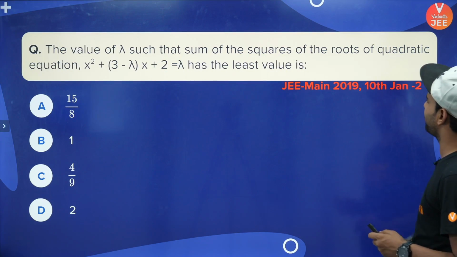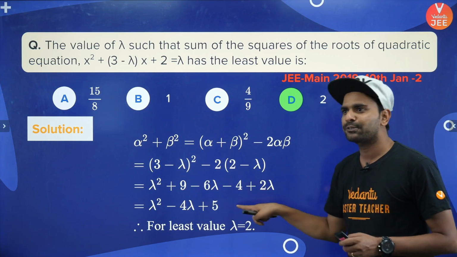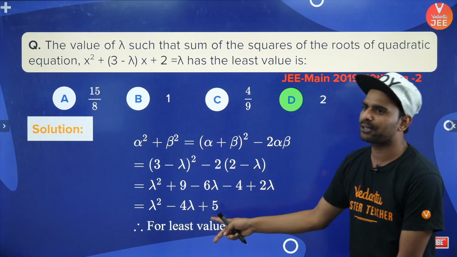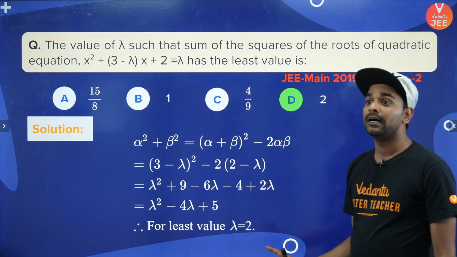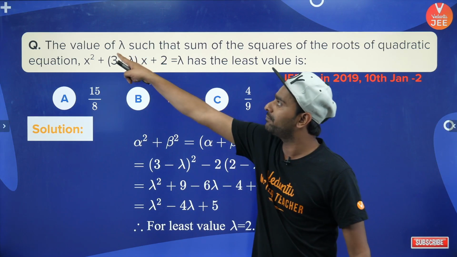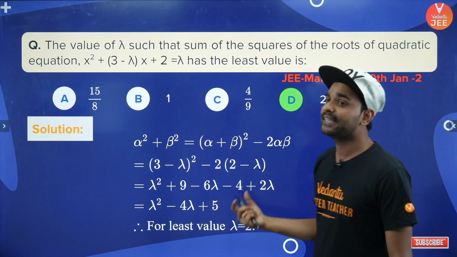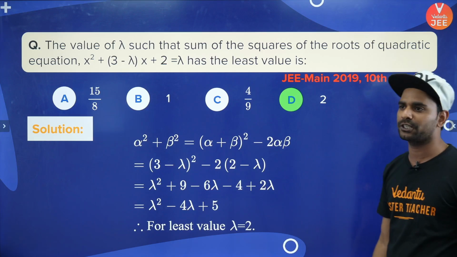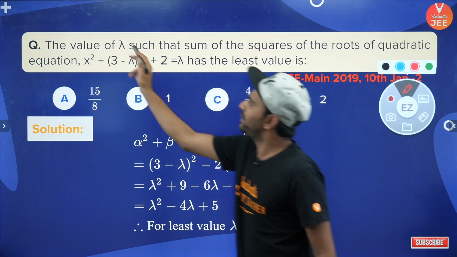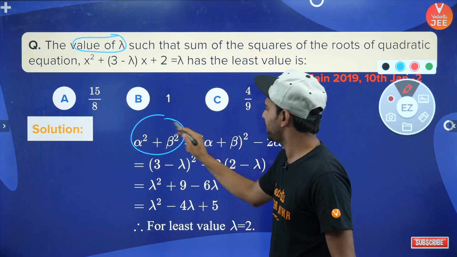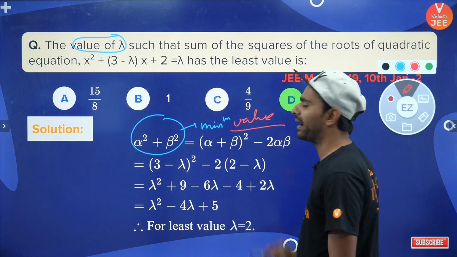So what is the right answer coming here? This problem was from 2019. You can see that this is the quadratic expression coming. So at minus b by 2a, the value of lambda that comes will give the minimum. It was asking what the value of lambda will be so that this expression has the minimum value. That means we have to find out minus b by 2a in this particular problem.